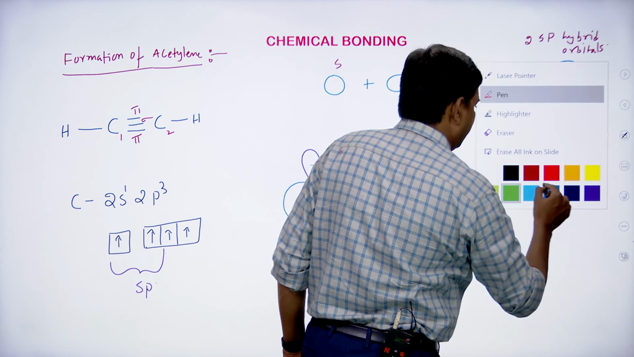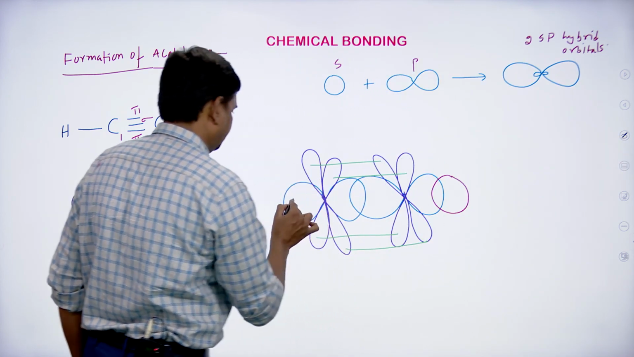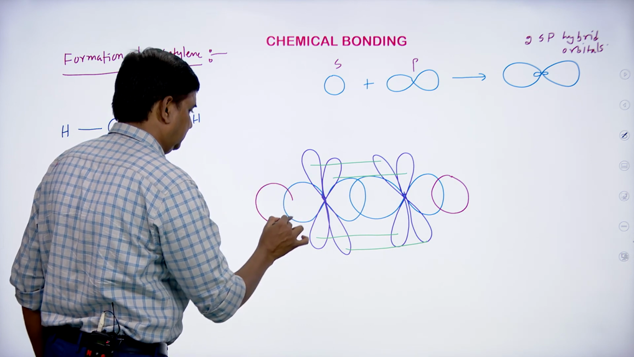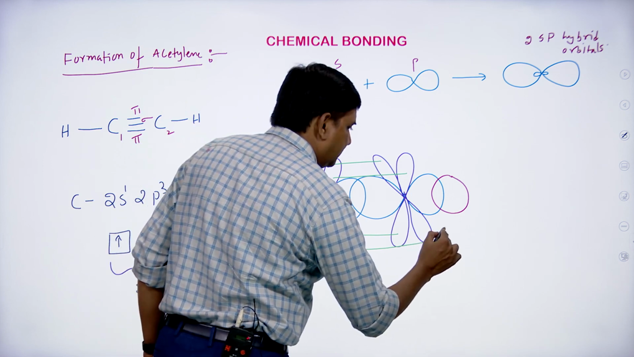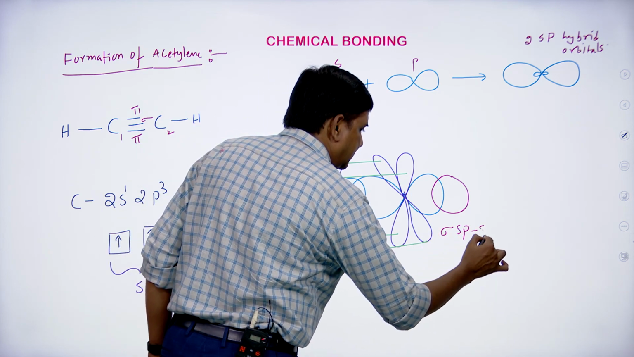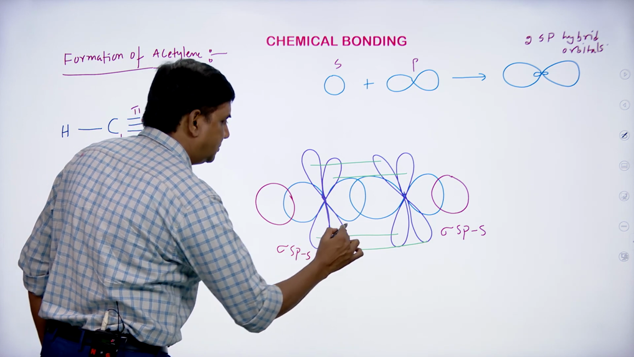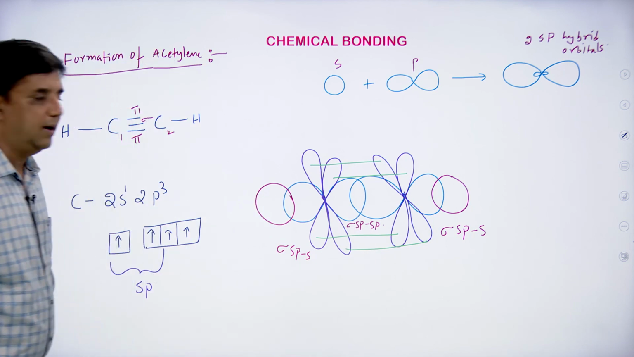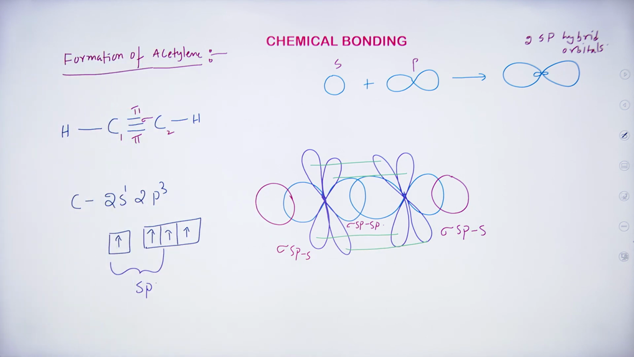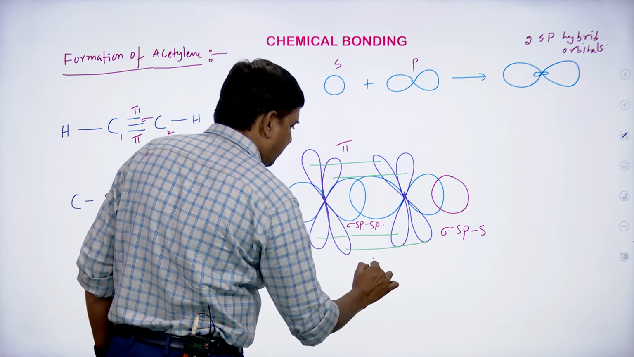And each sp hybrid orbital will overlap with the other, like this. This is sigma sp-s, sigma sp-s, like this, sigma sp overlapping. And here we have one pi bond, and here we have one pi bond.